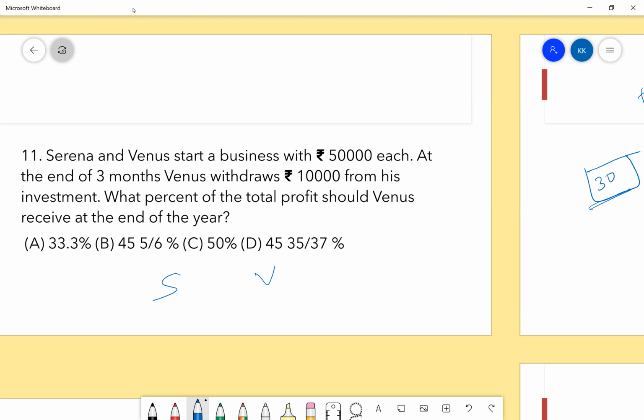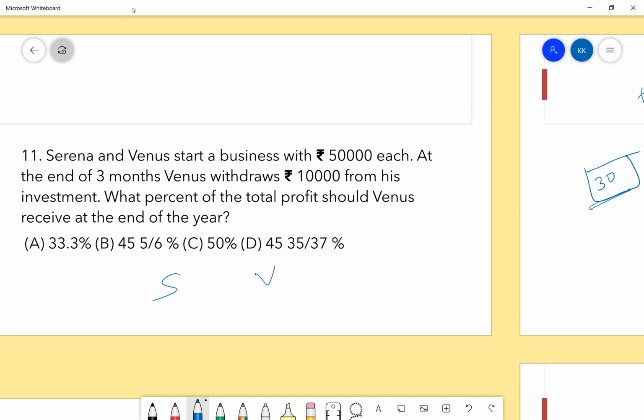Can we do it this way? For example, here he has not mentioned how much profit they have got, so I've just assumed that they got a 100% profit. Yeah, you can assume it. Then for the first 3 months, Venus should be paid according to 50%, and for the next 9 months he should be paid according to 40%. And then adding up overall, how much percentage does it correspond to.